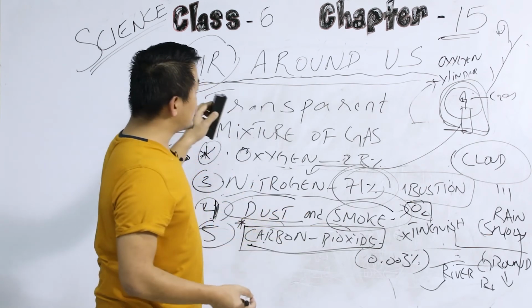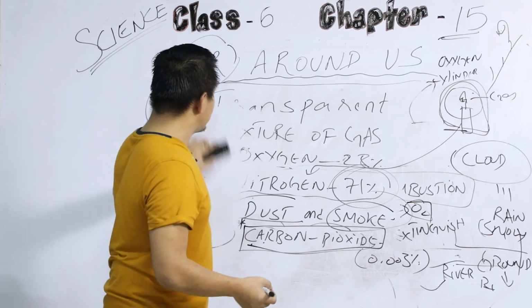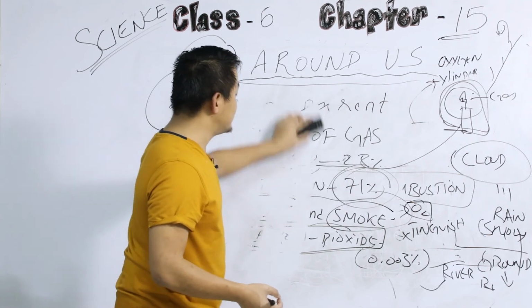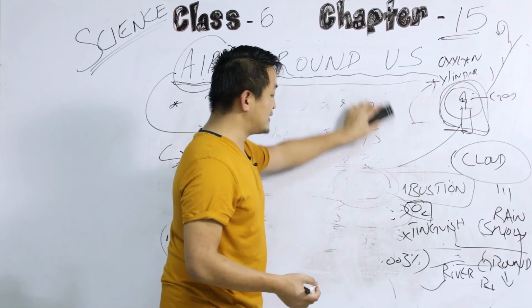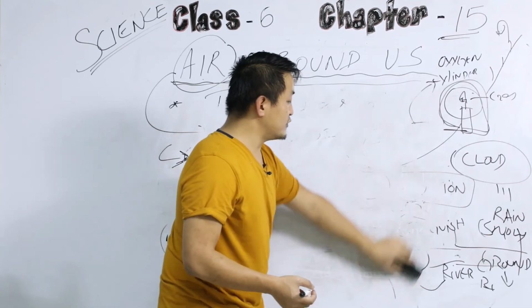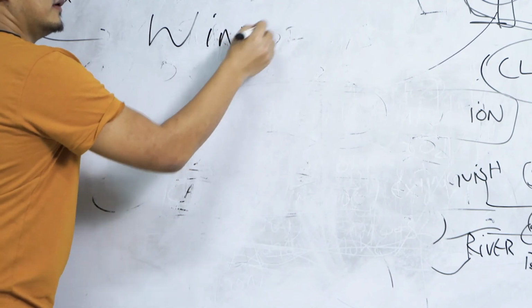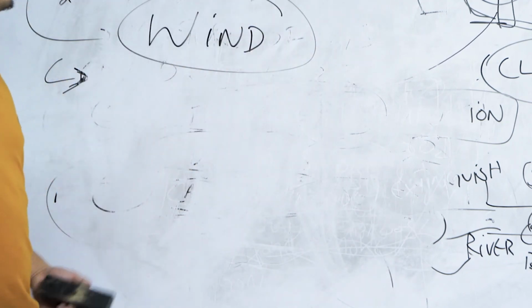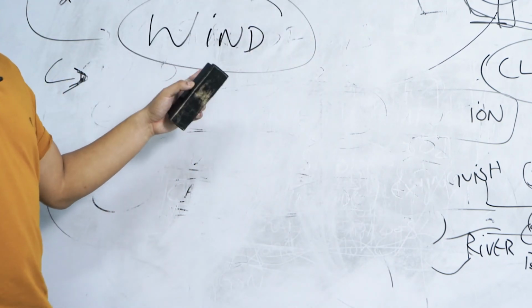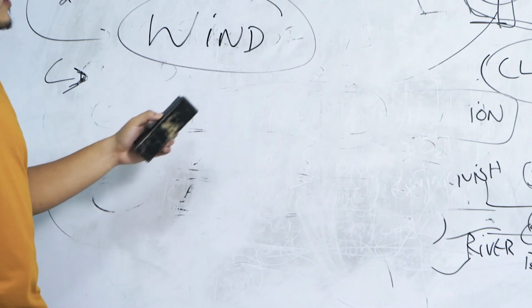Now, the last topic under this chapter would be the windmill, okay? We'll study about the windmill. So now altogether we're going to study about the wind. Like I have said, wind is a movement of air. Clear? Movement of air.